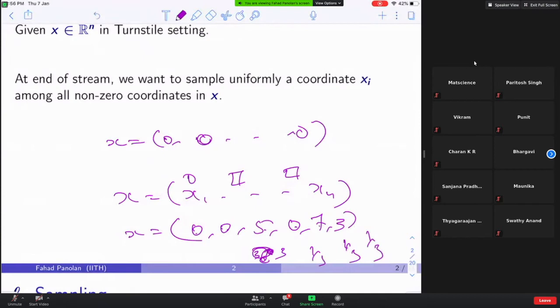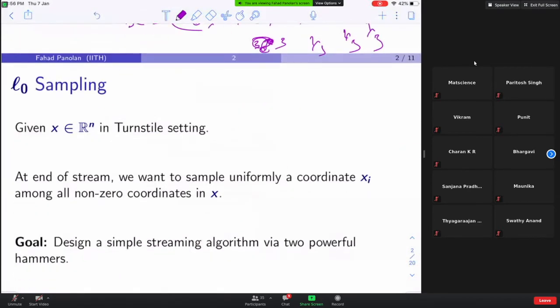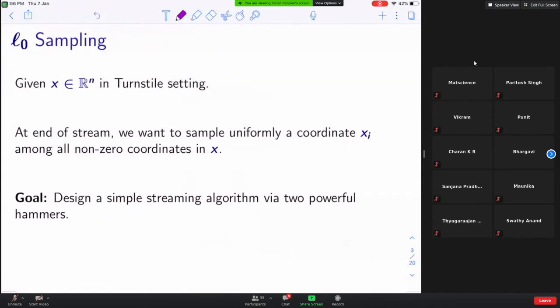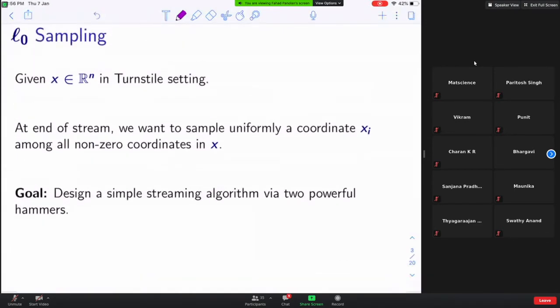Is that clear? Is the problem definition clear? Yes. Okay. So we want to design a streaming algorithm. We use two powerful hammers: sparse recovery, and the second hammer I will explain to you.